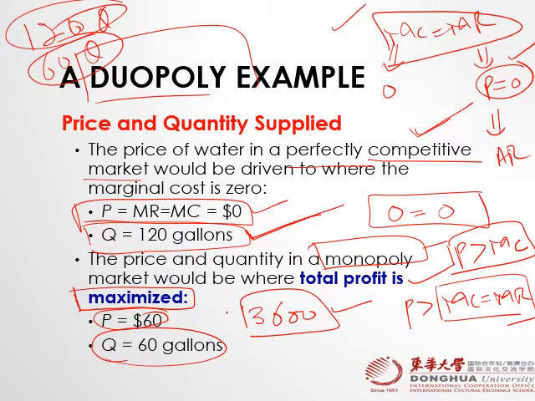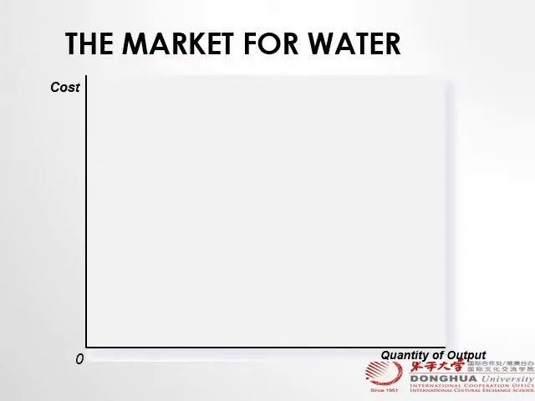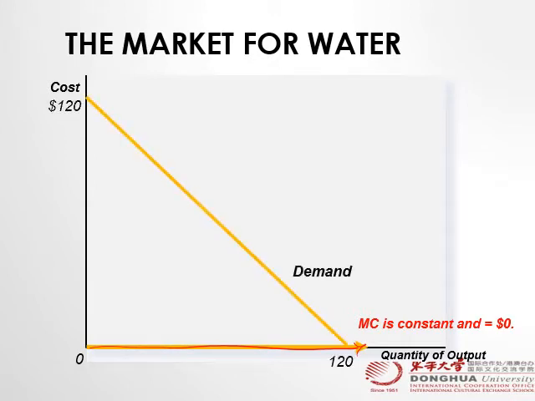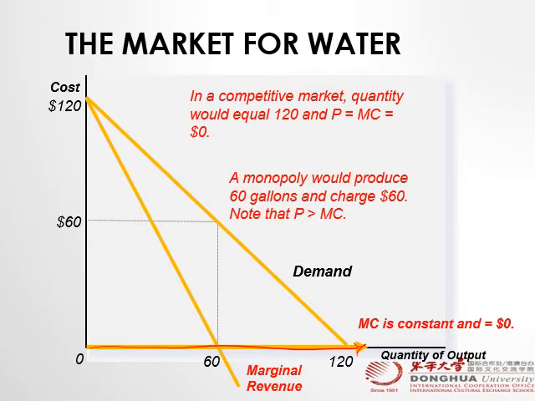But we are talking about a special case which is duopoly, right? So let's discuss further. If that belongs to perfect competition, then marginal cost is going to be here, 0. The marginal cost is 0, then marginal revenue and marginal cost will be here. So price is 0 and quantity is 120. If we talk about the monopoly, then the monopoly is producing where MC is equal to MR here, and price is on the price line, which is 60, right?